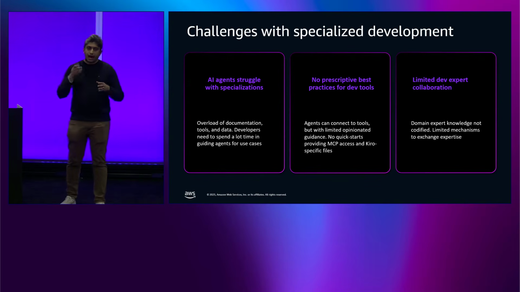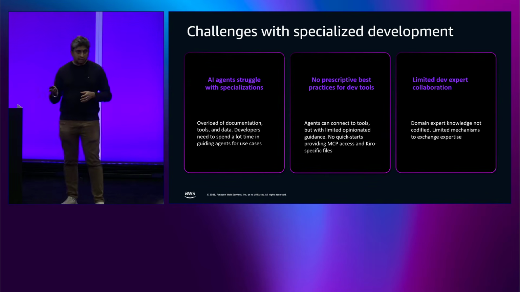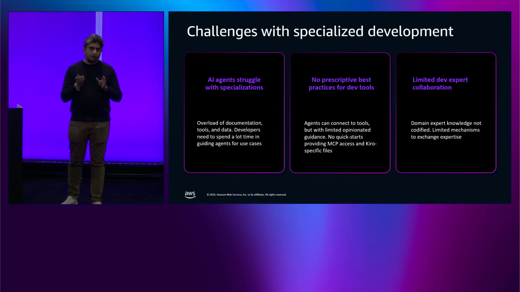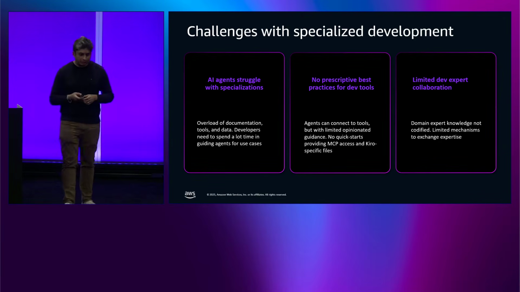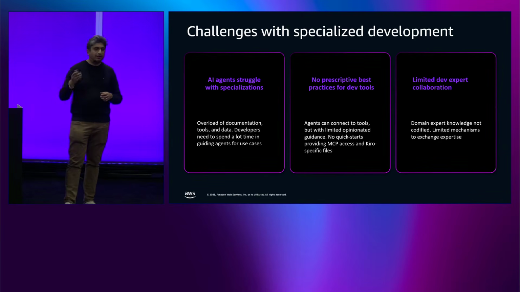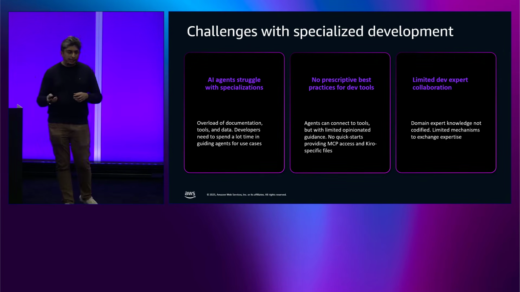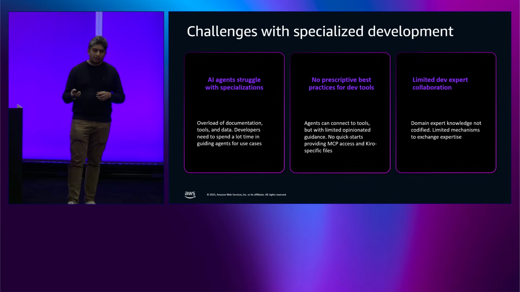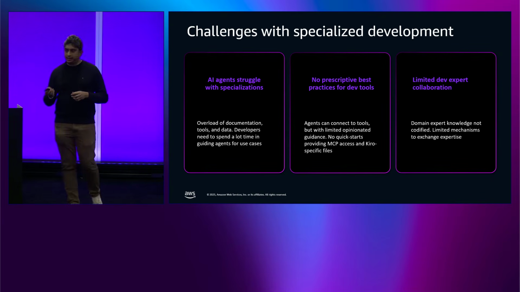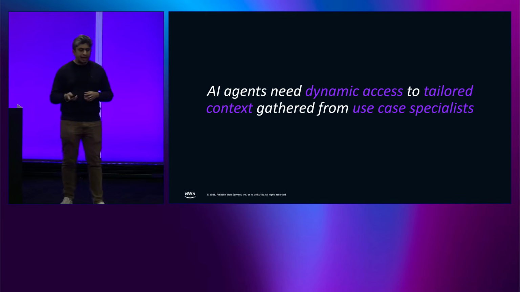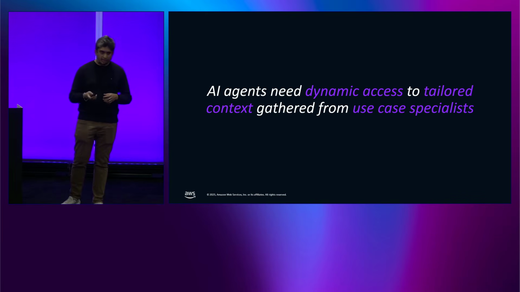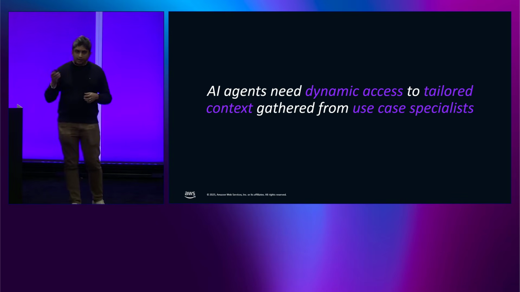There are a lot of handwritten steering files that we have seen from customers that are guided and catered to these specific use cases. And then there are no prescriptive best practices for dev tools. You can connect to tools, but with limited opinionated guidance. And then there's very limited dev expert collaboration. So there's domain expert knowledge that is not codified, and there are limited mechanisms to exchange expertise. So now we have framed our problem statement, where AI agents need dynamic access to tailored context gathered from use case specialists. Now this can be provided, but over time what would happen is there would be context bloat, right?